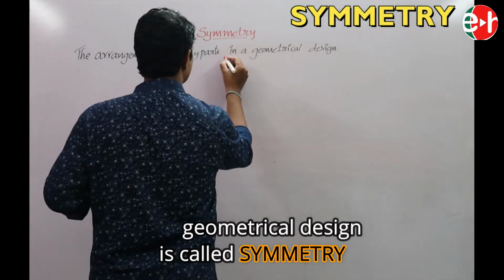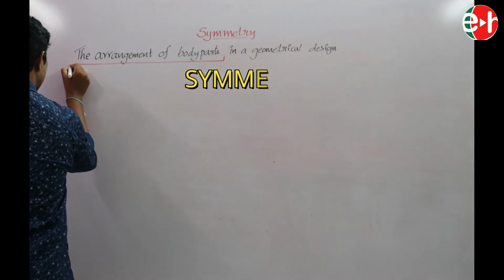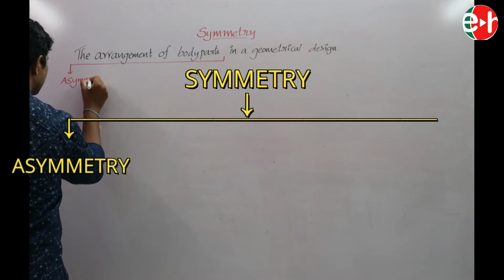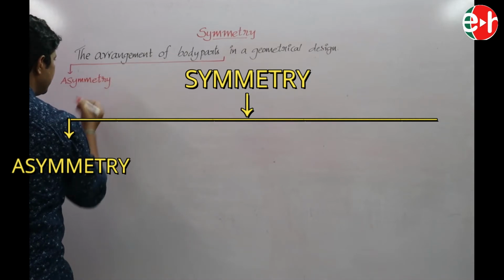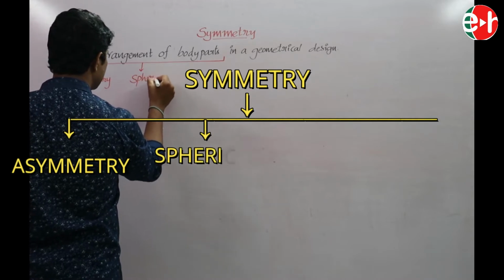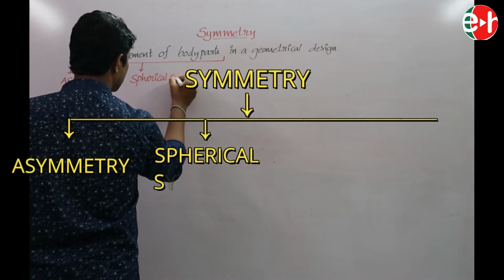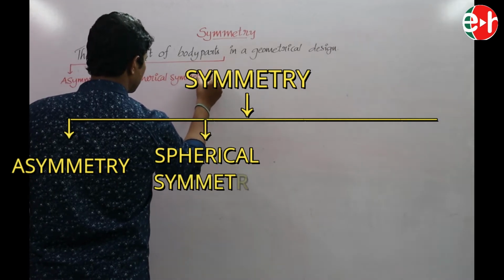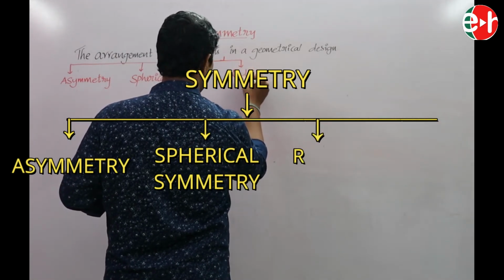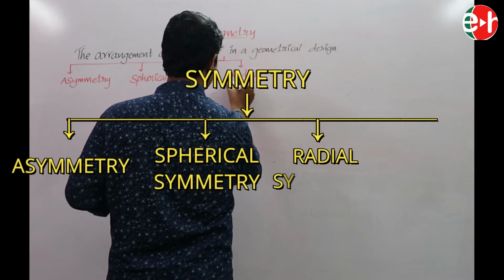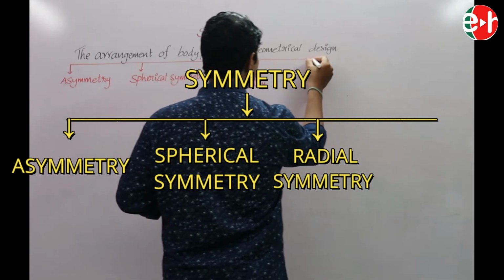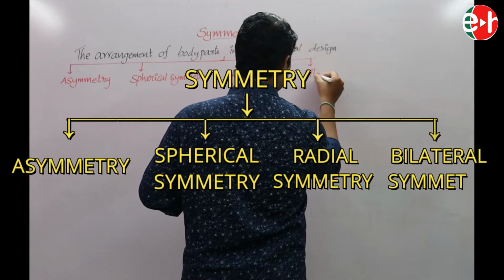Symmetry is divided into many types. One is asymmetry, the second is spherical symmetry, the next is radial symmetry, and the next is bilateral symmetry.